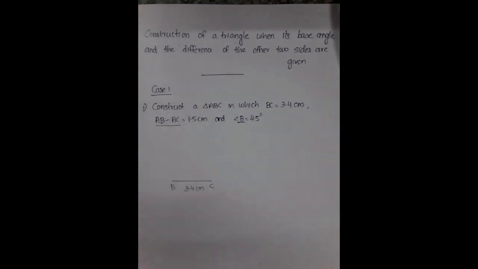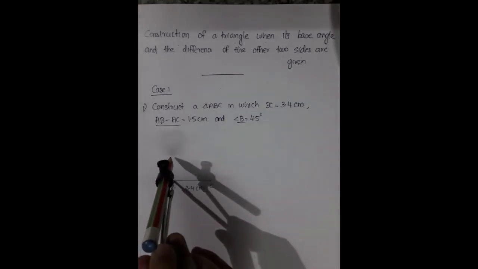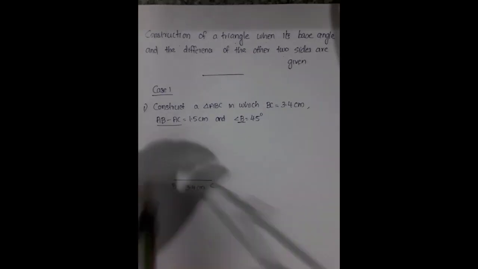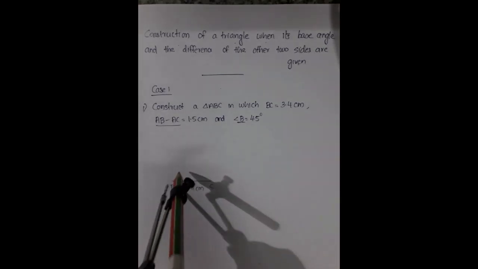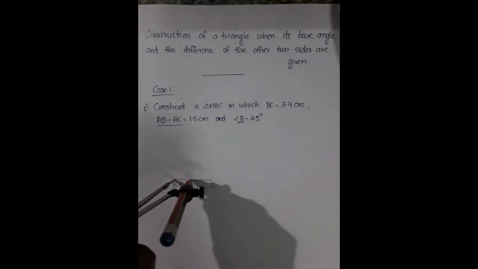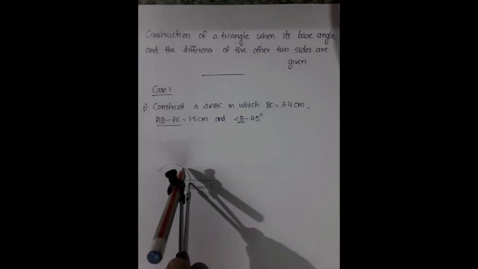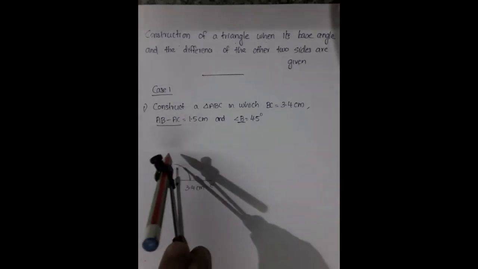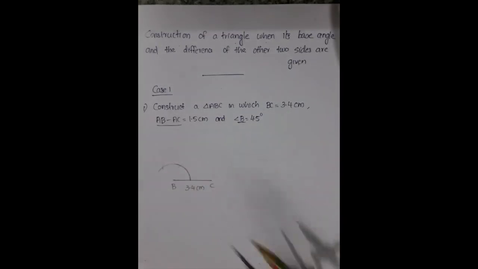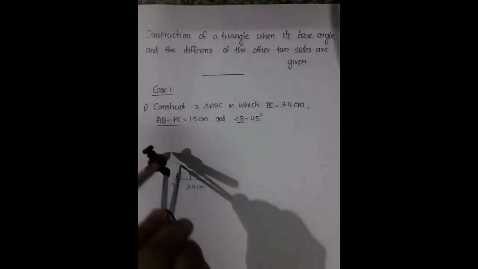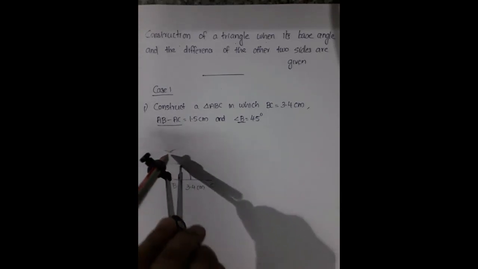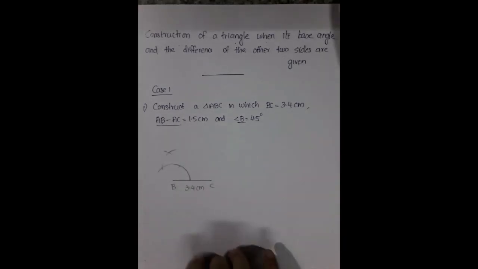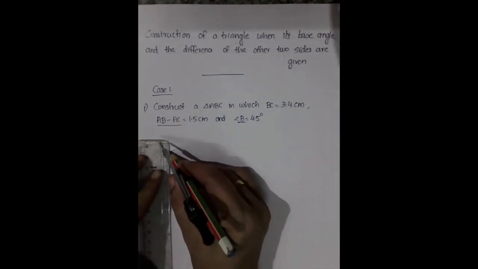So from B you have to take 45 degree. How will you take 45 degree? Do you remember? Yes. So first of all you have to draw 60 degree, then 120 degree, then half of that from this line here. This is 90 degree, but we need 45 degree, is it? So this will be 90.